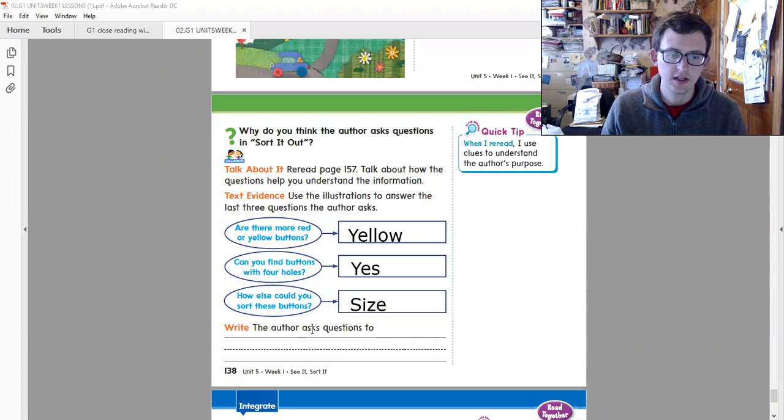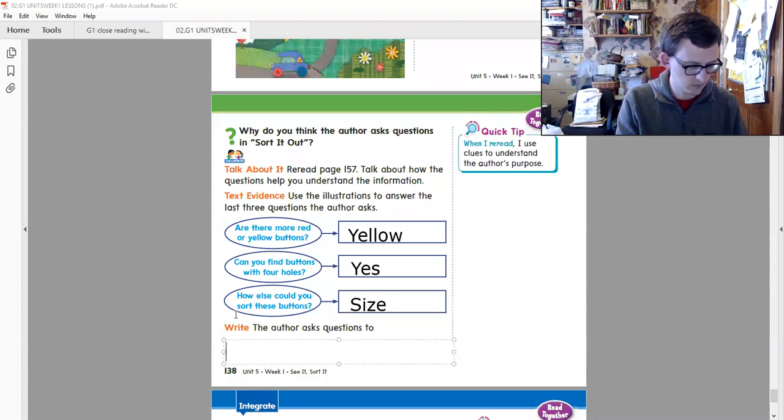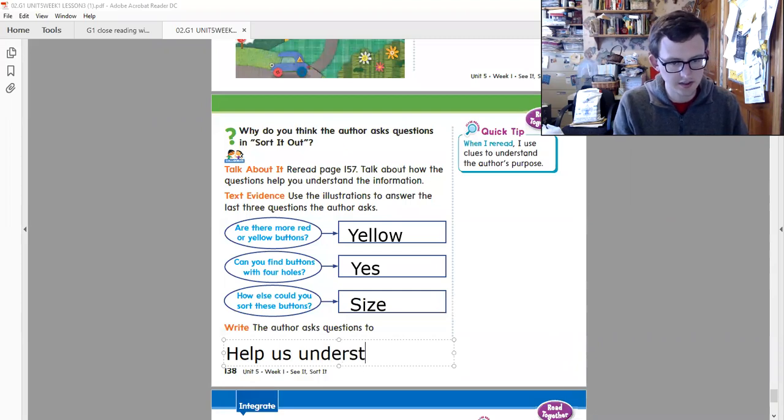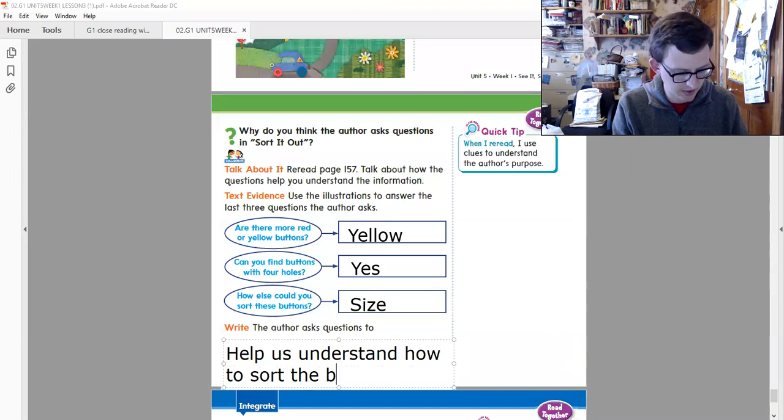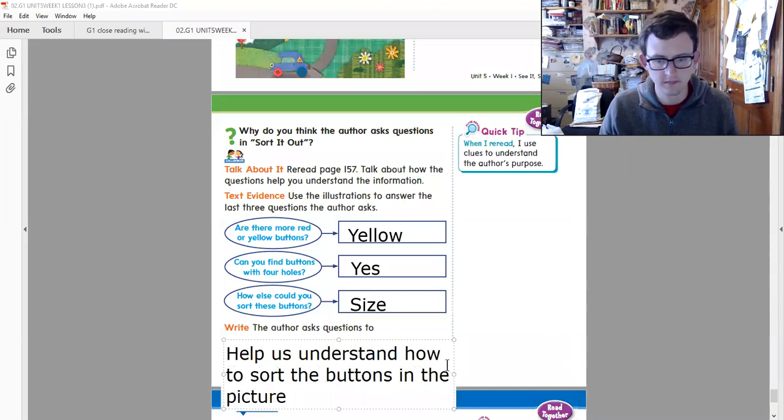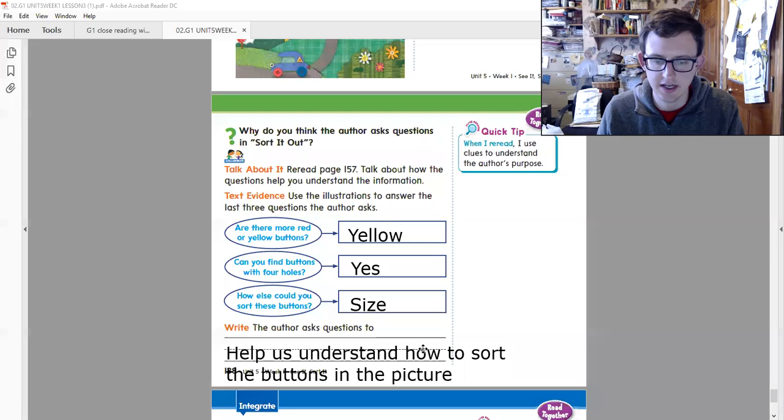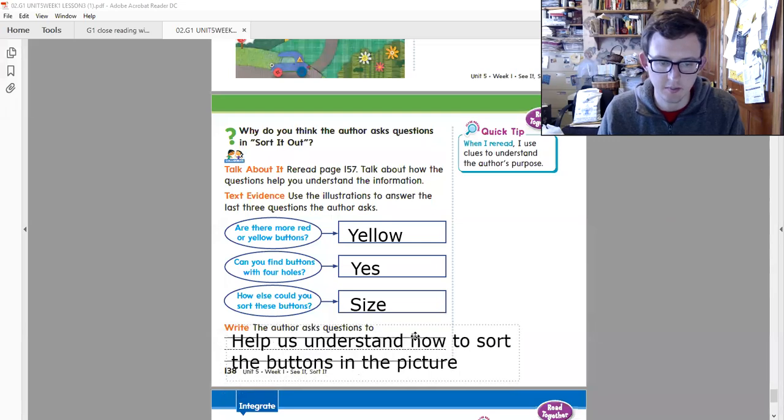Okay, the author asks questions to help us understand how to sort the buttons in the picture, right? So the author asks us questions to help us understand how to sort the buttons in the picture.